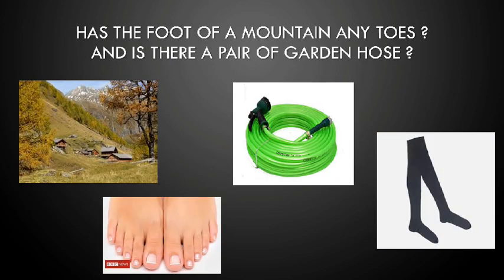Has the foot of a mountain any toes? And is there a pair of garden hose? Now, the foot of a mountain is called foothills, children. The first picture that is shown to you is the foothills of a mountain. And since foot is mentioned, the poet is asking, has the foot of a mountain any toes? Because we have toes on a foot, right? And is there a pair of garden hose?